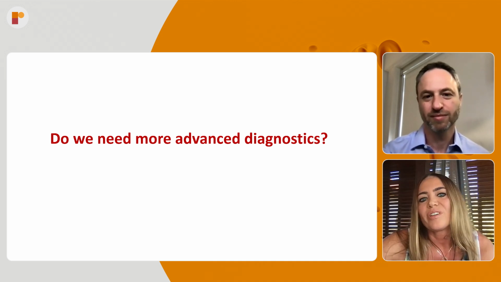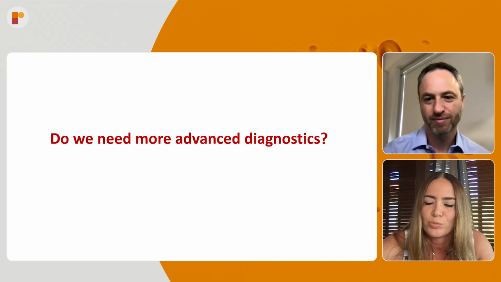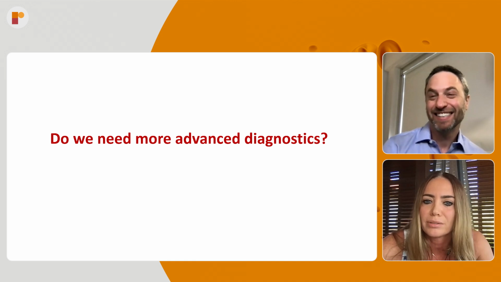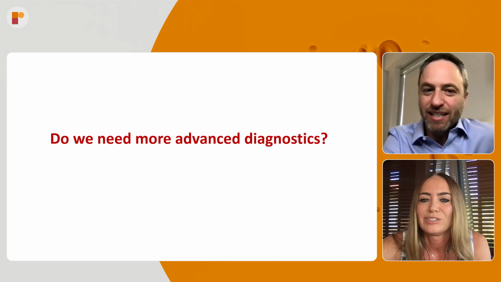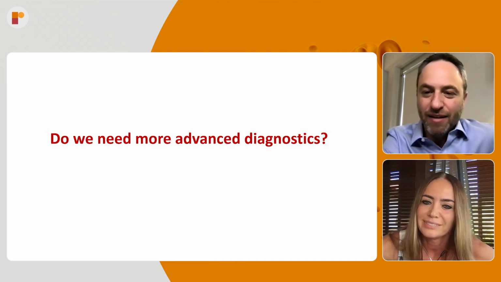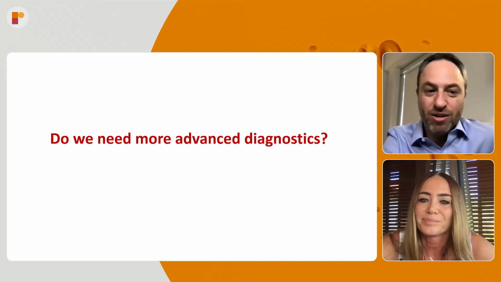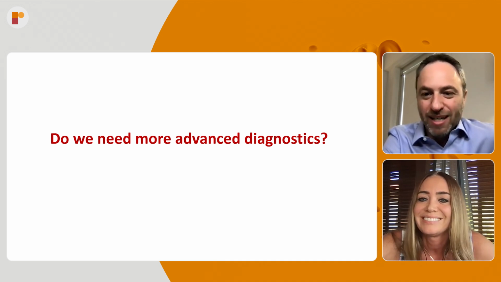So do we need more advanced diagnostics before we decide to treat the patient? What do you think? What treatment would you propose for this patient? I'm not sure more imaging is needed. I feel confident with ultrasound that I wouldn't necessarily need to get an MRI. I think an MRI could be done if there's ever a question, but this particular patient clearly has a very large ovarian vein that's leading to internal and external varicosities. And so the real question next is, how are you going to guide treatment? What's the next step in the treatment of this patient?